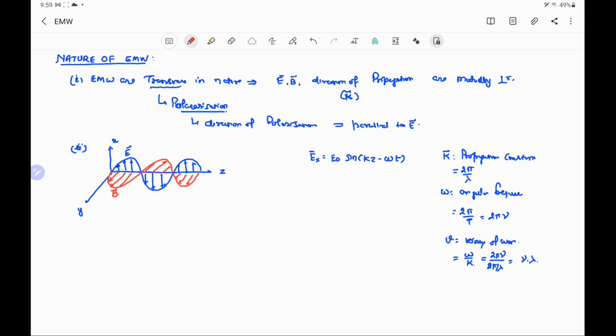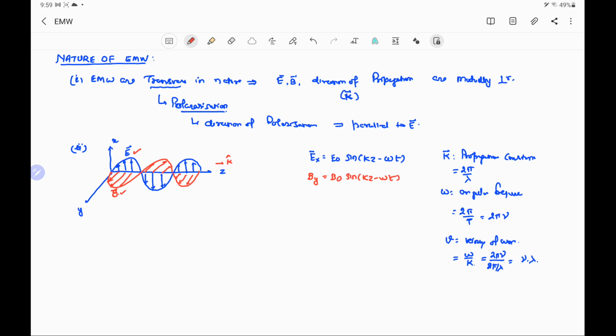So magnetic field vector B, electric field vector E, and direction of propagation are mutually perpendicular. We can write the magnetic field vector in the form By equal to B naught, the maximum or peak value of the magnetic field, into sine kz minus omega t.